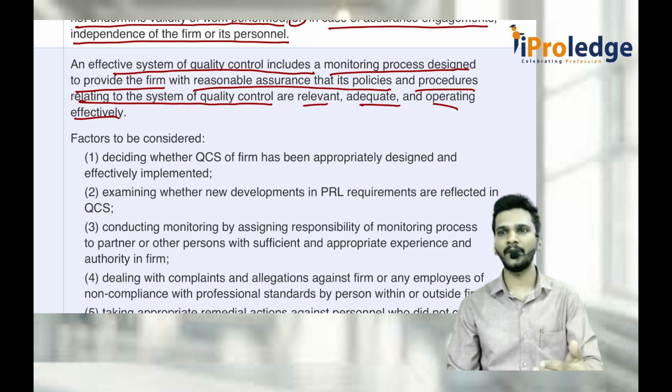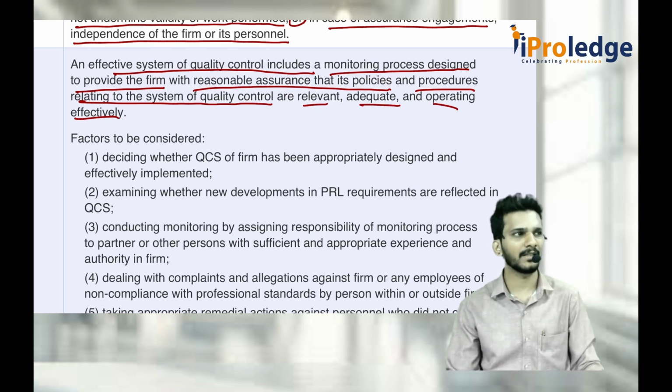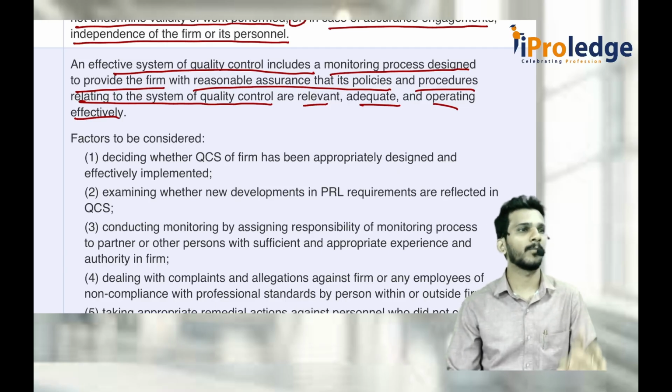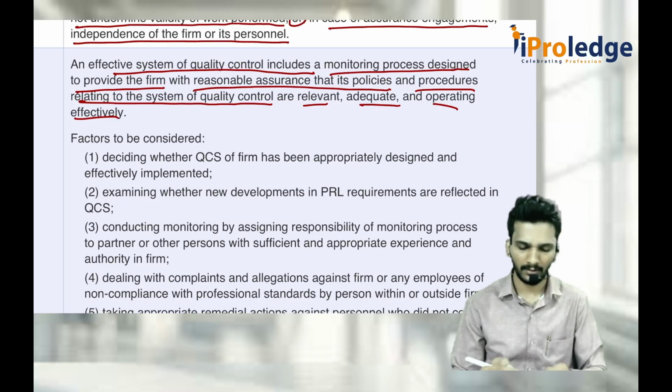If it is relevant, continue it. If it is not relevant, replace it with something else. Remove that. Sir, how do I know whether it is relevant or not? Based on the monitoring part. If you don't monitor, you will not come to know. That is the important part.